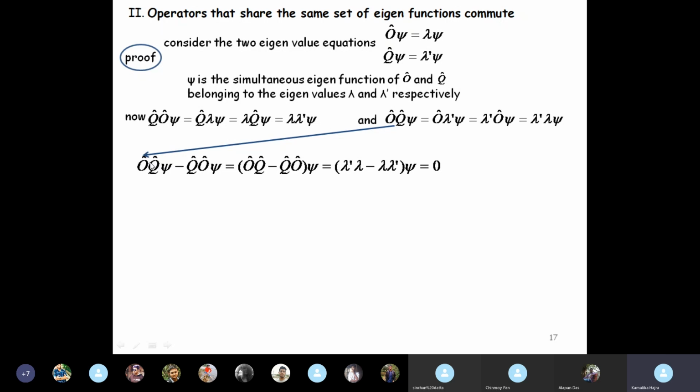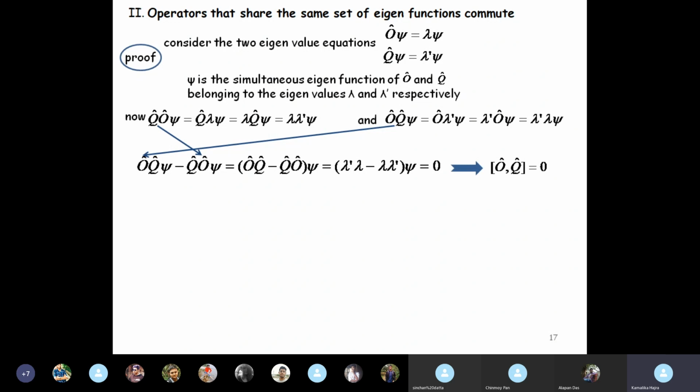This is OQ psi we get from here, and QO psi we get from here, and we write the values lambda prime lambda minus lambda lambda prime, and we see that it is 0, which means nothing but the fact that O and Q commute.